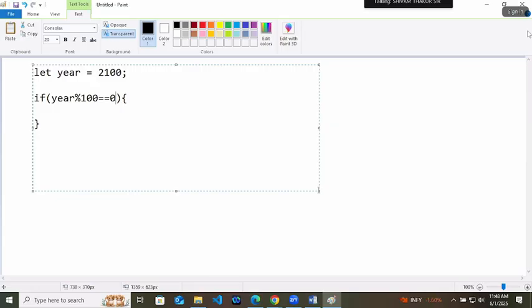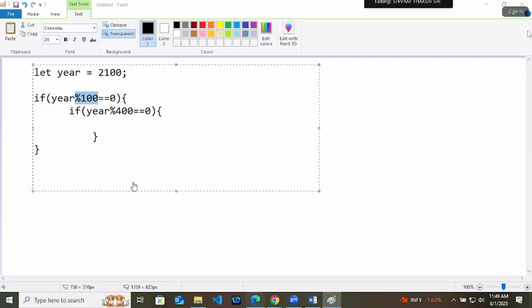So if the year is divisible by 100, then you have to check it with 400. So inside if we will write one more if. Here we will check year mod 400 equals to 0. At first you check if it is divisible by 100 or not.